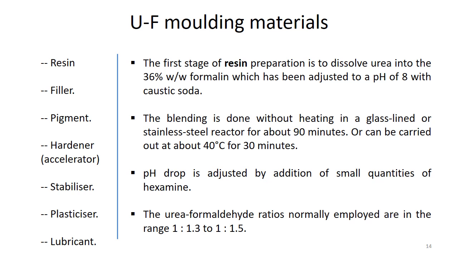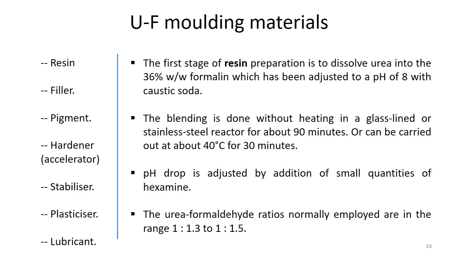The ratio of urea to formaldehyde is kept at 1 to 1.3 or 1 to 1.5. Formaldehyde is used in slight excess to make sure that urea's NH2 groups are almost completely used. So this is how the resin is prepared.